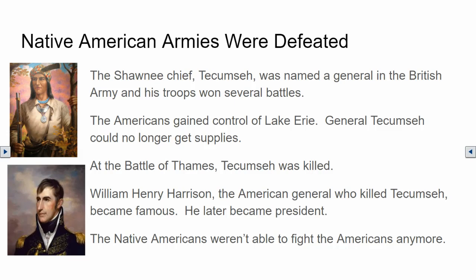After the Americans gained control of Lake Erie, General Tecumseh could no longer get supplies. Lack of supplies forced General Tecumseh and his troops to leave the fort. William Henry Harrison, a general in the American Army, followed Tecumseh's army into Canada. The two armies fought at the Battle of the Thames, and when Tecumseh was killed on the battlefield, the Americans won. Harrison became a national hero and was elected president in 1840. Without Tecumseh's leadership, Native Americans in that area could not gather large armies together to fight the U.S. anymore.